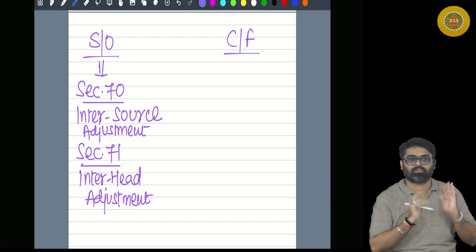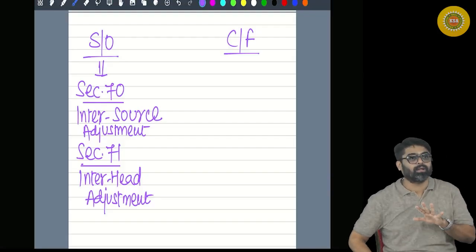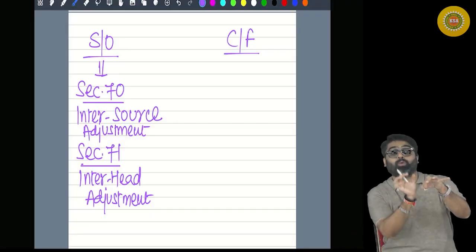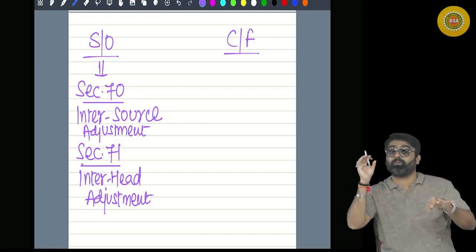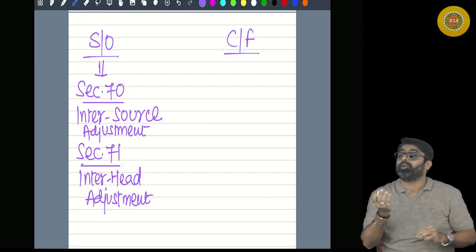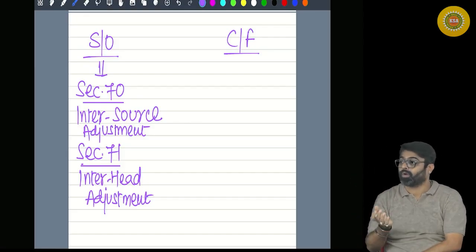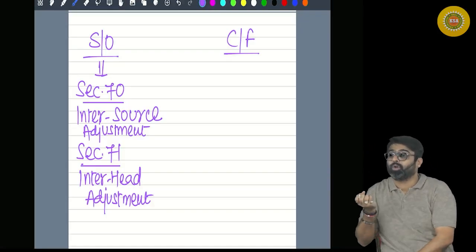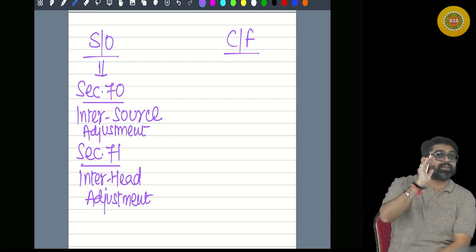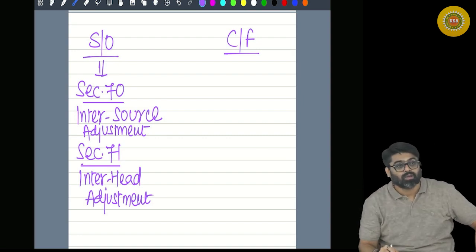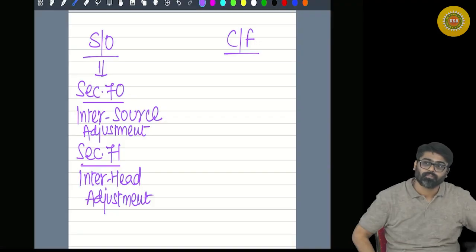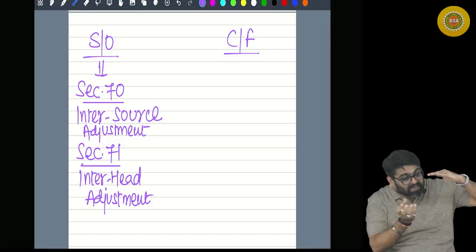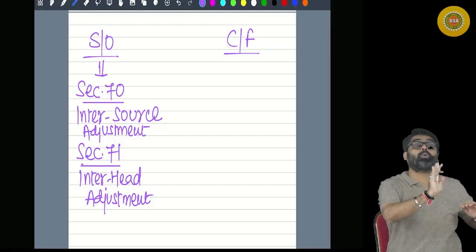Every source, first you will classify under the respective head. Then under a particular head, first you will calculate the income of that source. Income of that source minus deduction, you will get profit or loss. When will you get loss? When the taxable income of that source is less and the deduction available from that source is more.